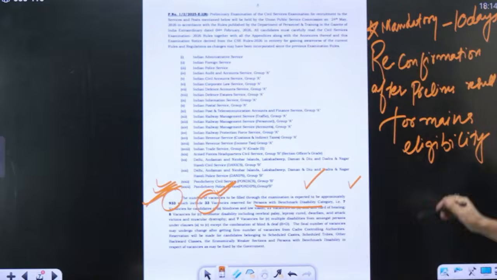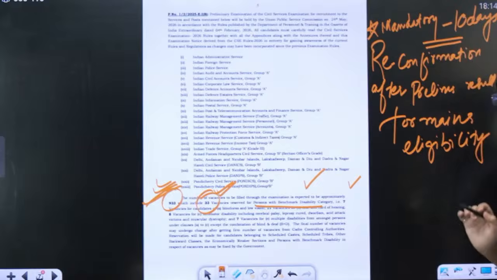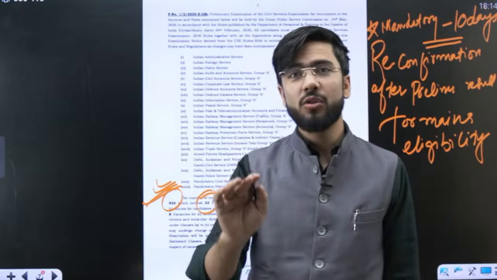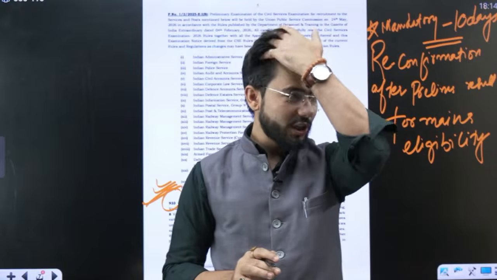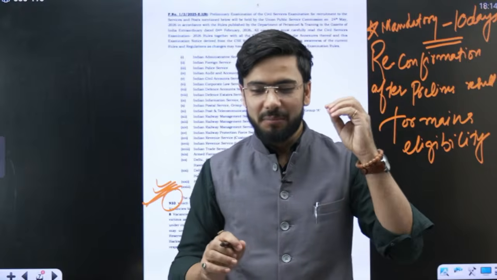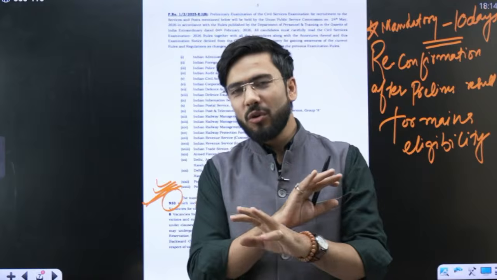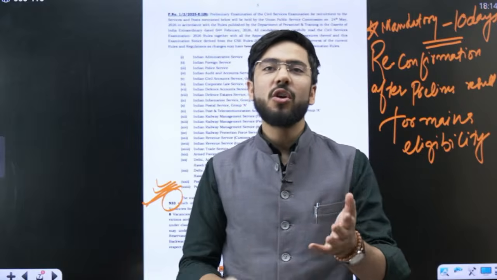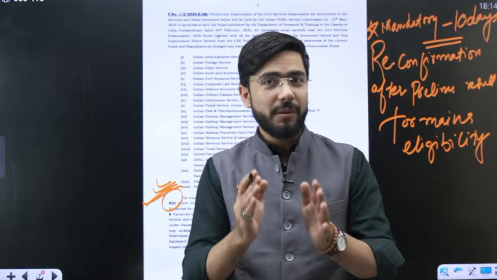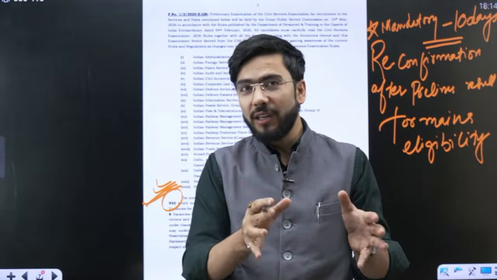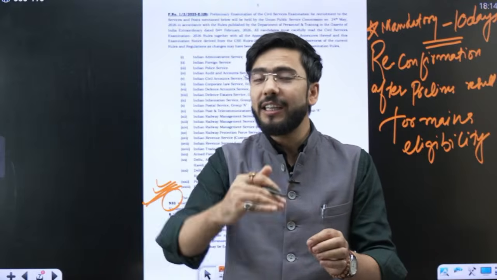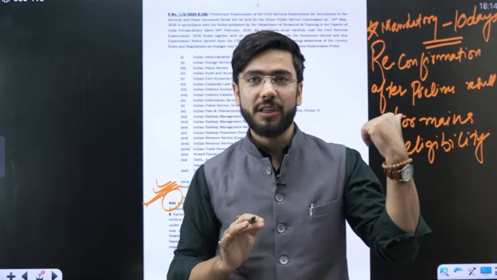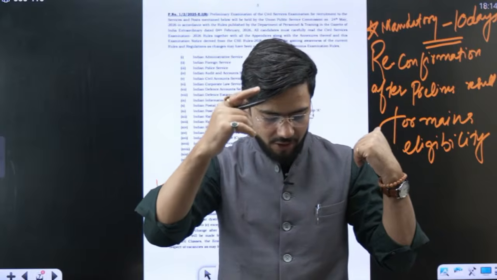Now remember one more thing, there will be a mandatory 10 days reconfirmation. This is something which, if you missed, you may face a situation where you will be stuck with no other option but to punish yourself, because all those students who qualify prelims will have to fill and reconfirm their intent to sit in mains within 10 days of the prelims result.